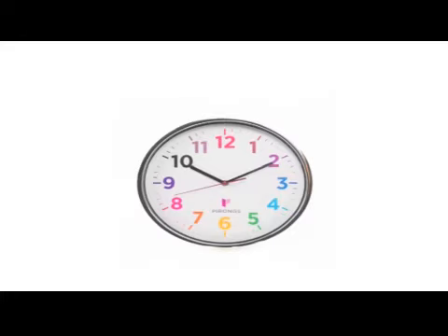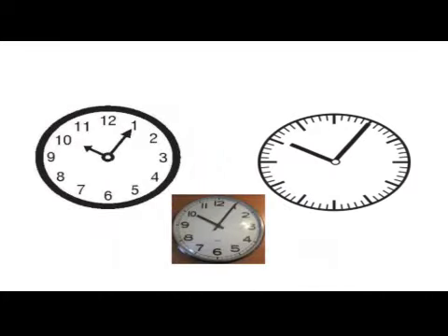Now, we shall see how to read the minute. Look at the movement of the hands in a working clock. The minute hand is much faster than the hour hand. The minute hand crosses every small mark in the clock. There are 60 such small marks and each one is called a minute. The minute hand takes 5 minutes to go from one number to the next. The hour hand takes 60 minutes to go from one number to the next. Therefore, 1 hour is equal to 60 minutes.